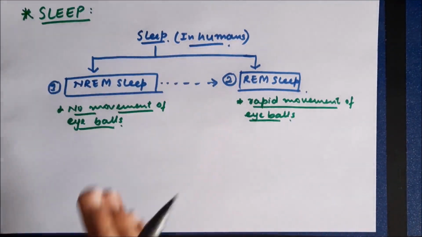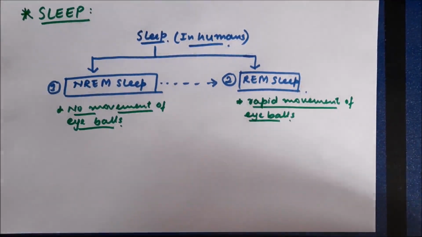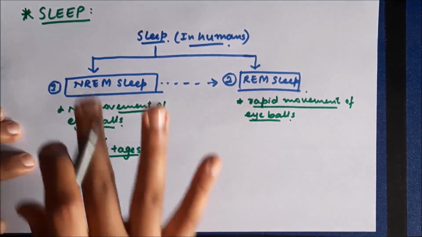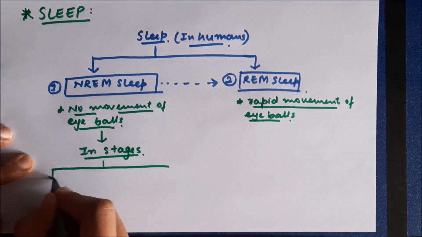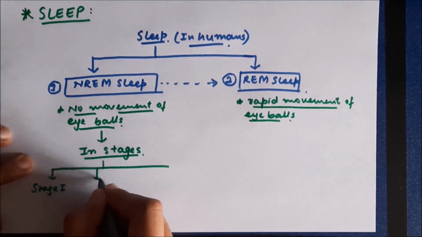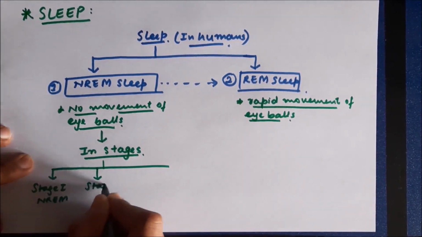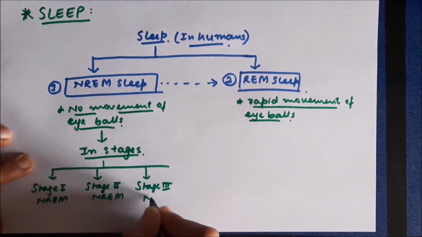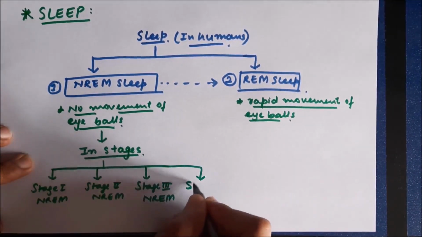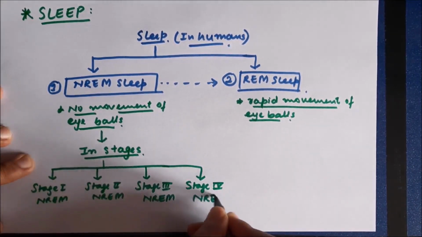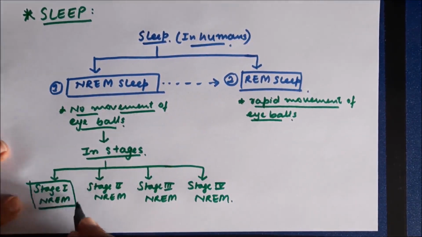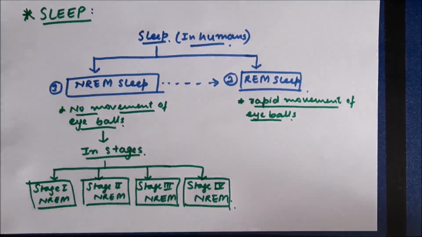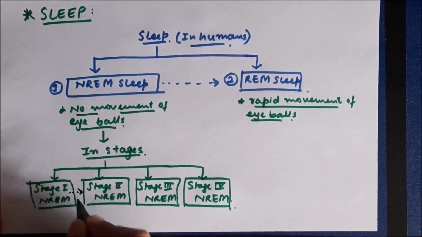Now, non-rapid eye movement sleep is seen in stages. There are 4 different stages in NREM sleep: stage 1 NREM, stage 2 NREM, stage 3 NREM, and stage 4 NREM. From the name, we can easily understand that initially we go to stage 1, then stage 2, stage 3, and finally stage 4, and from stage 4 we go into REM sleep.